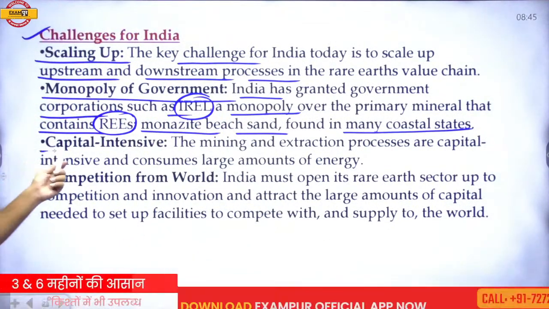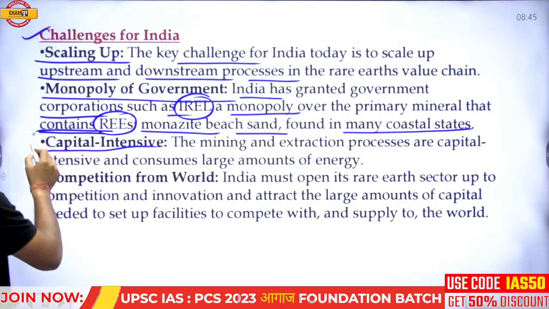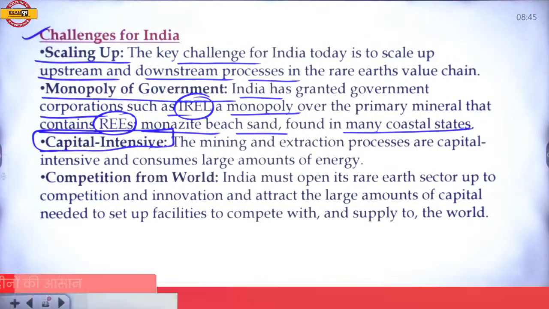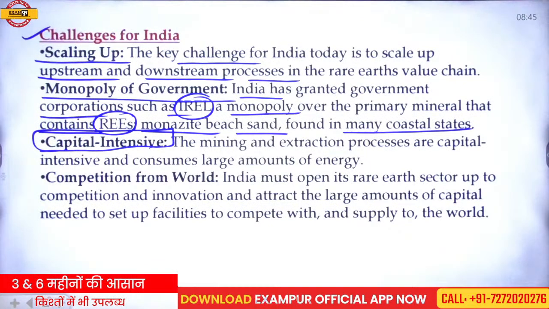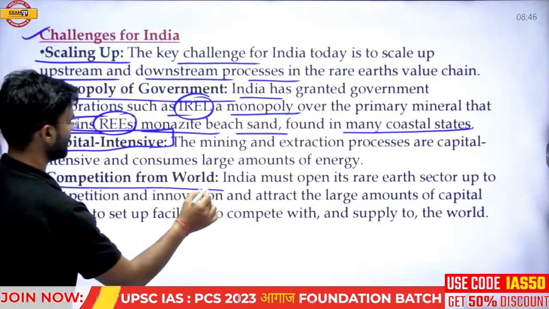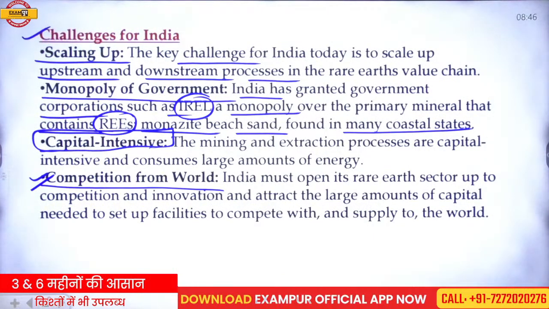Okay, so capital intensive. The third one is capital intensive. We are focusing on this. There is a requirement of heavy or large capital in this industry.